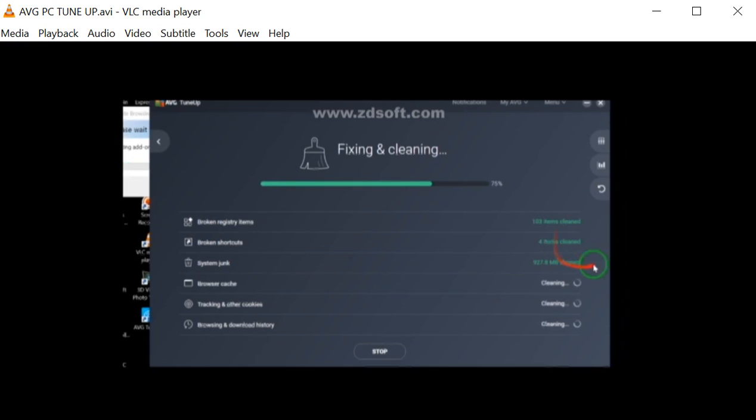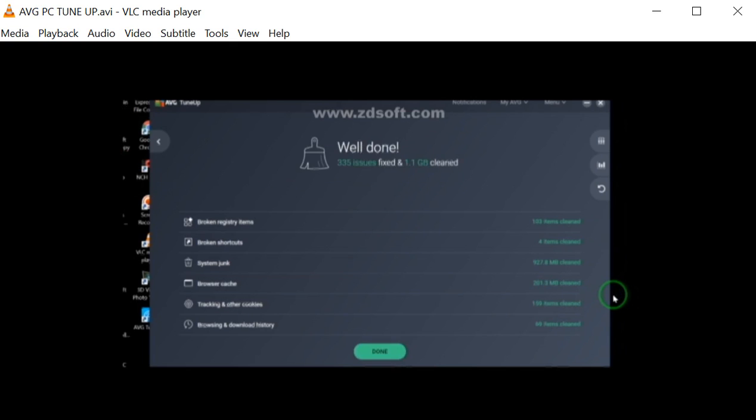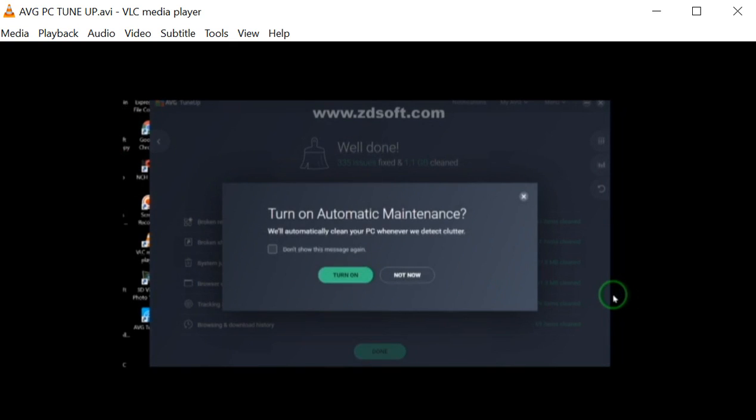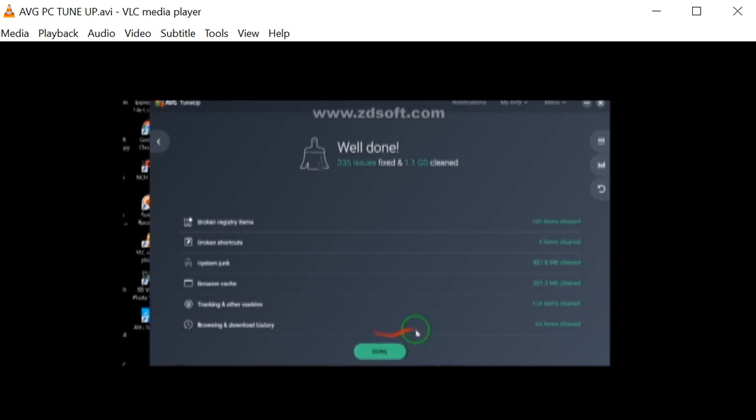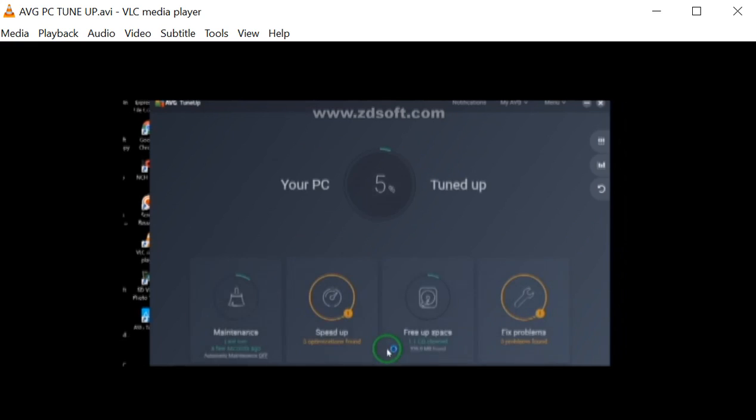These have been cleaned and corrected and fixed. The other program that does basically the registry and cleaning is called CCleaner. That is a comparable version. Automatic maintenance, not now. Alright, so you see, all these things have been cleaned, done.